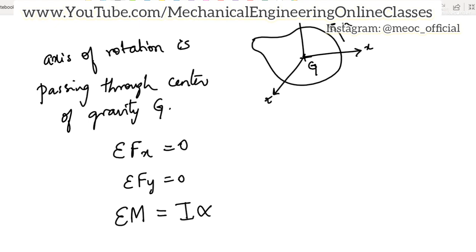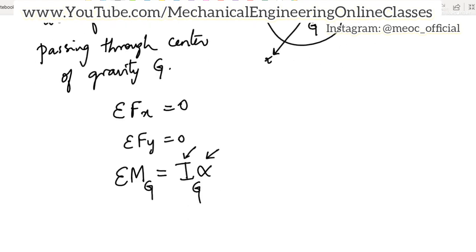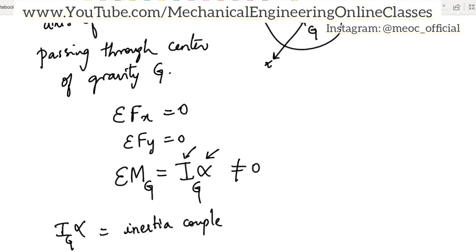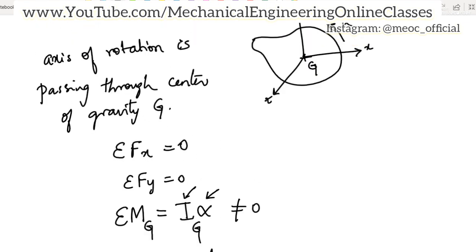Now we know point G, so let us find the sum of all moments about G. Then we will write it as the moment of inertia of the body about the axis of rotation, Ig, times alpha, the angular acceleration. And let me tell you, this product I alpha is nothing but the inertia couple. This is called the inertia couple. This cannot be 0. If this is also 0, then the object is under static condition, meaning it is at rest, because neither is there translation, since that is 0, nor rotation.